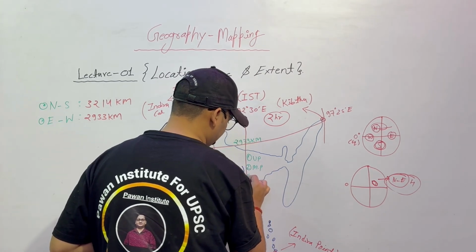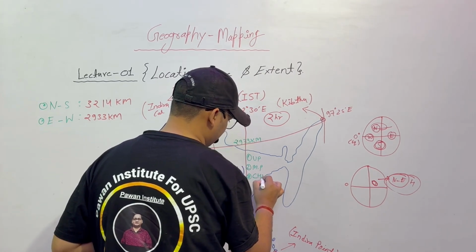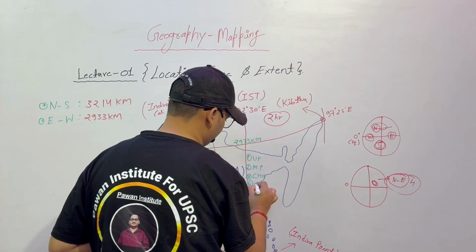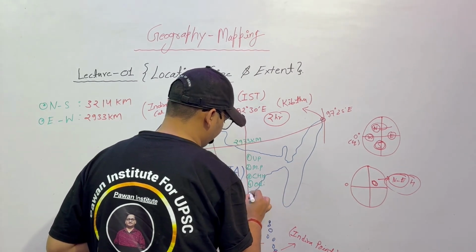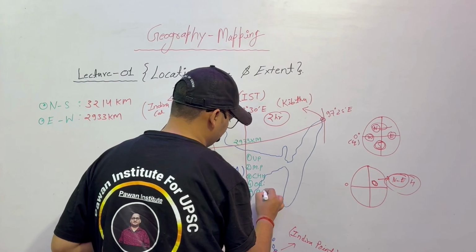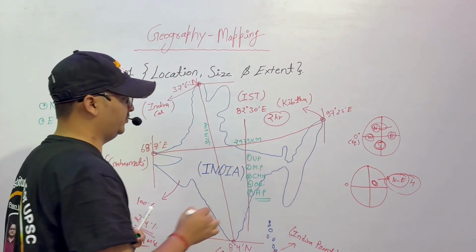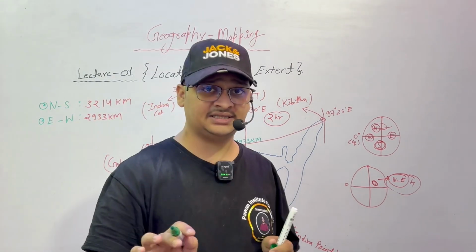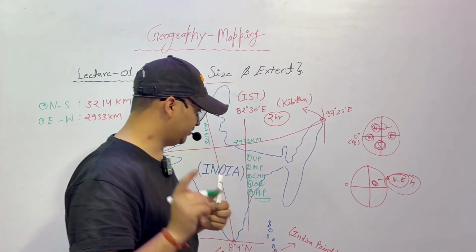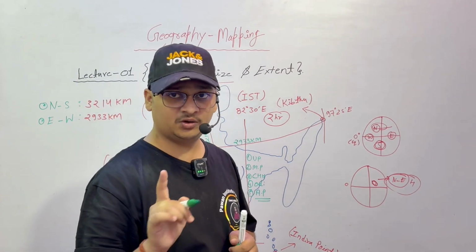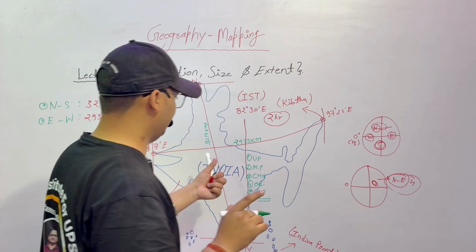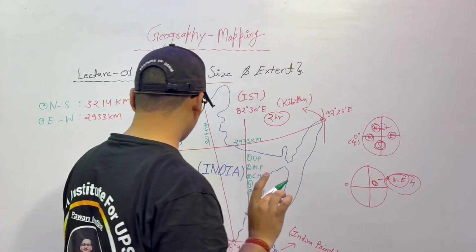Here third is Chhattisgarh, fourth is Odisha, and fifth is Andhra Pradesh. These are the 5 states from where Indian Standard Time passes. So this is very important to know. Please note down these things in your notebook, because they are very important for your examination.